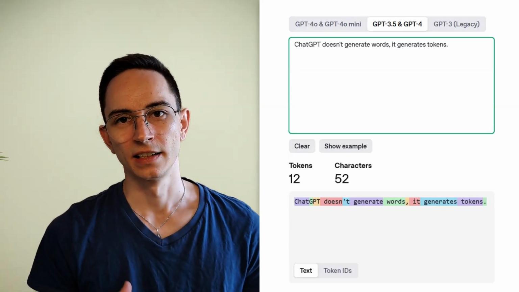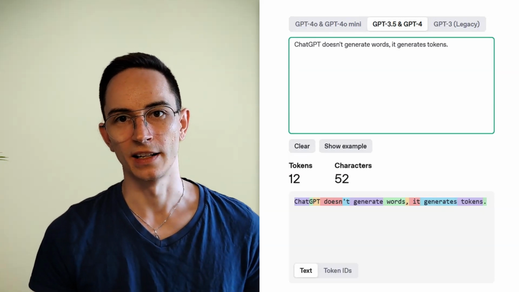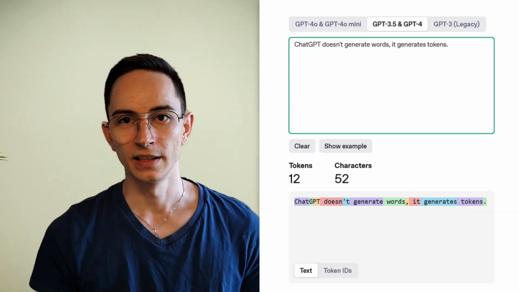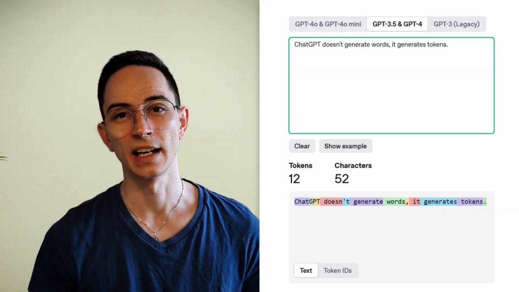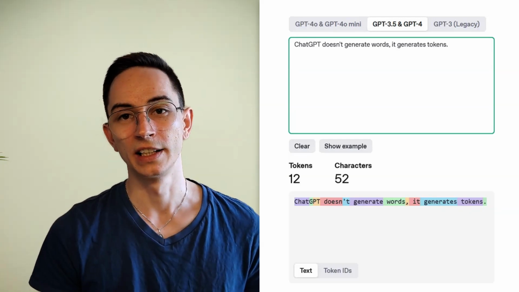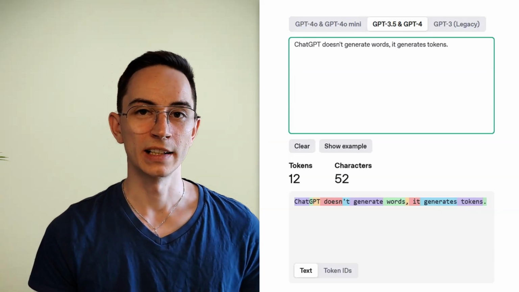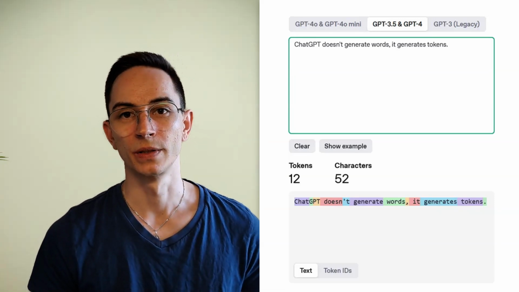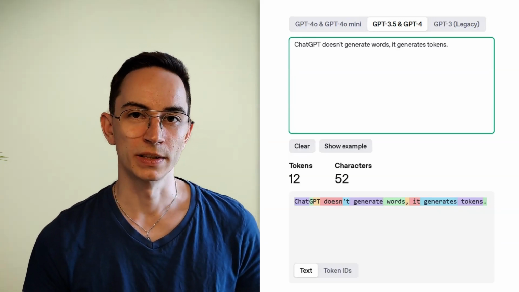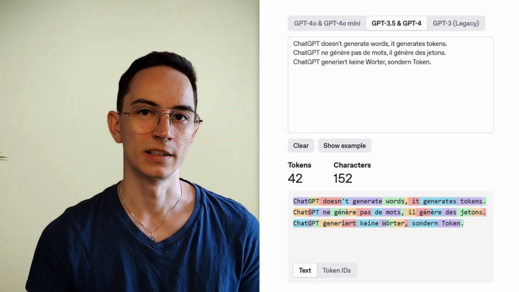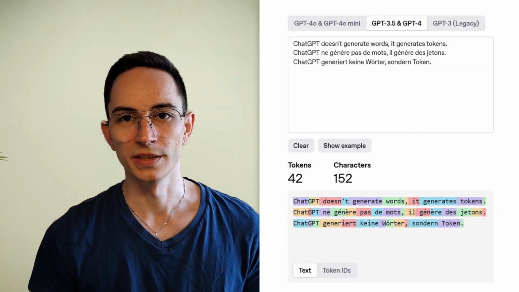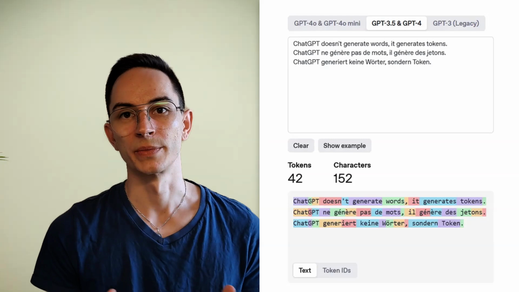We can see that many of the words are kept as they are. The reason for that is that the majority of text in the training data of ChatGPT is in English. But if we try several other languages, for example French or German, which I try here, we can see that the tokens are not the words, but there are also some subwords.